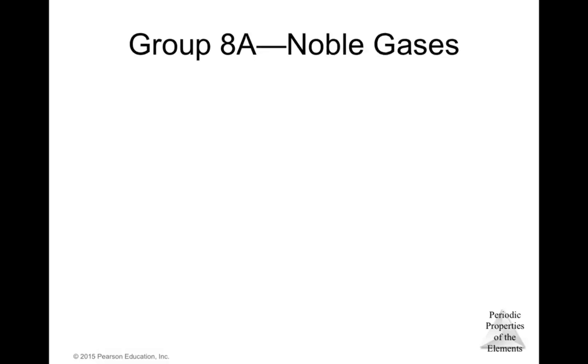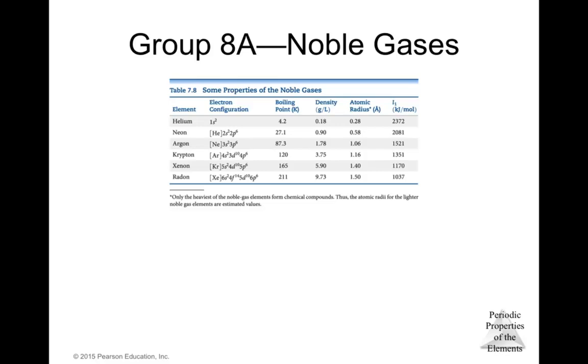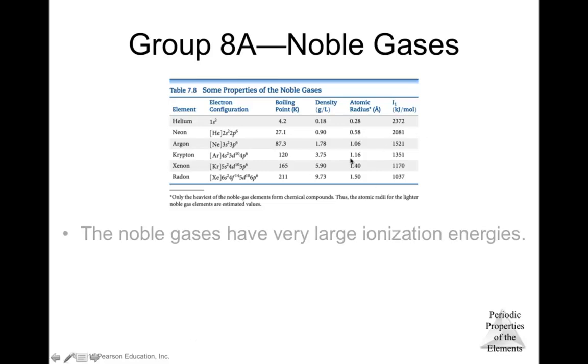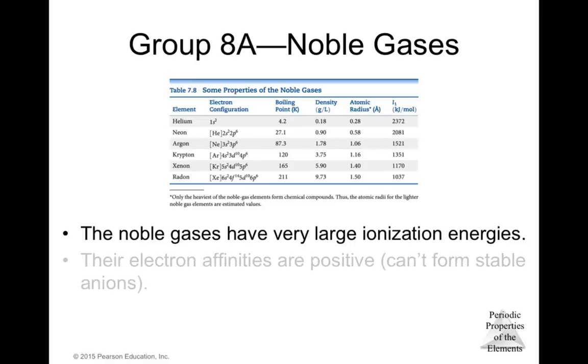And group 8A, the noble gases, have the properties of the noble gases. They have very large ionization energies. They don't want to gain or lose any electrons. The electron affinities are positive, so they can't form stable anions because they are really happy with the number of electrons that they have.